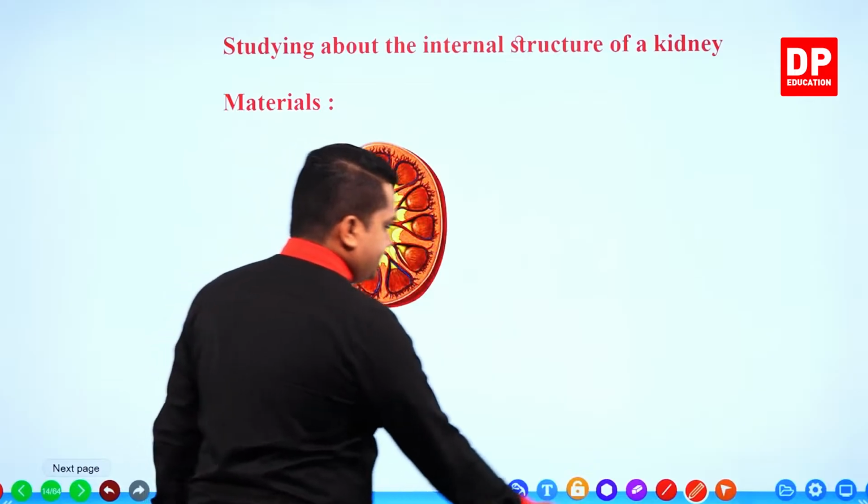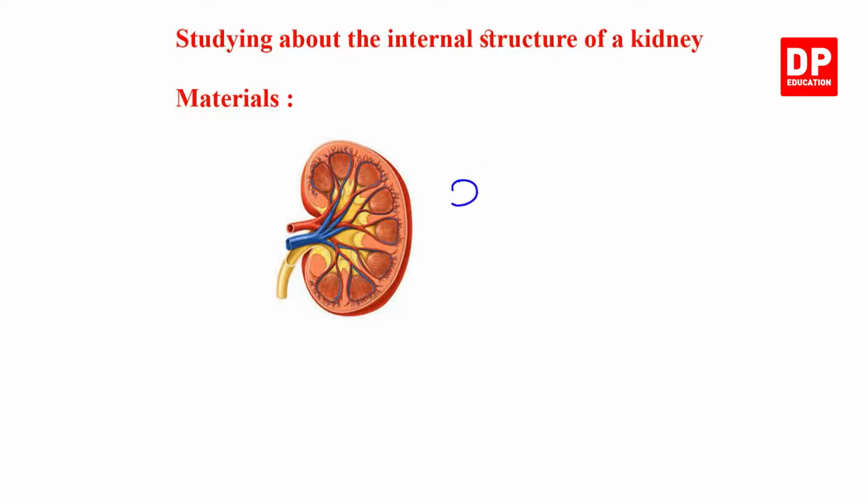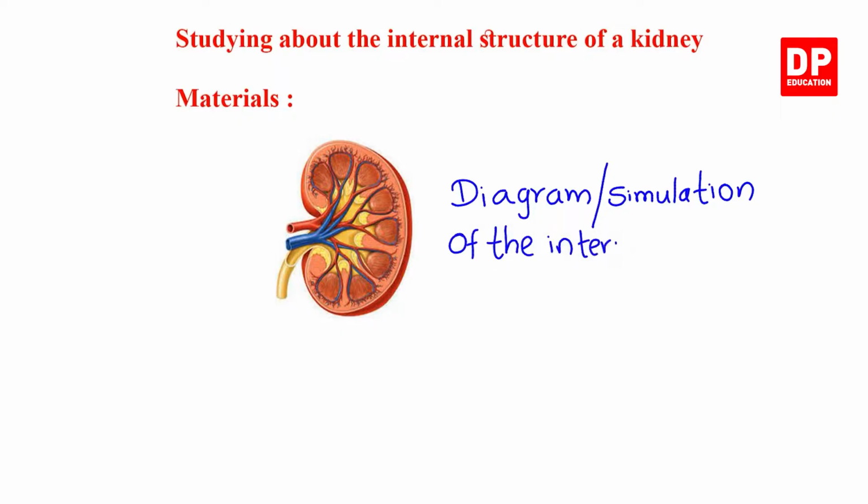Okay, so a diagram, a simulation of the internal structure of a kidney, right?